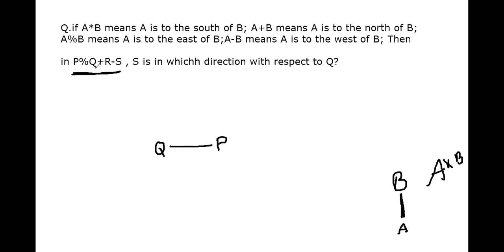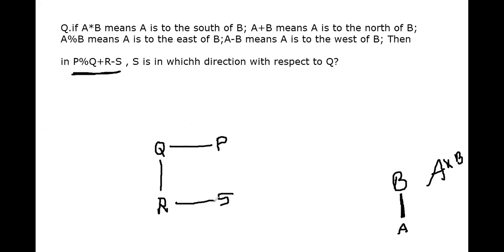Now what is the next one? Q plus R. So A plus B means A is to the north of B. So with respect to that, Q plus R means Q is to the north of R. So north of R means, suppose R is here, then north of R will be Q. Next, R minus S. So A minus B means A is to the west of B. So in the same way, R minus S means R is to the west of S. So west of S means S will be here.